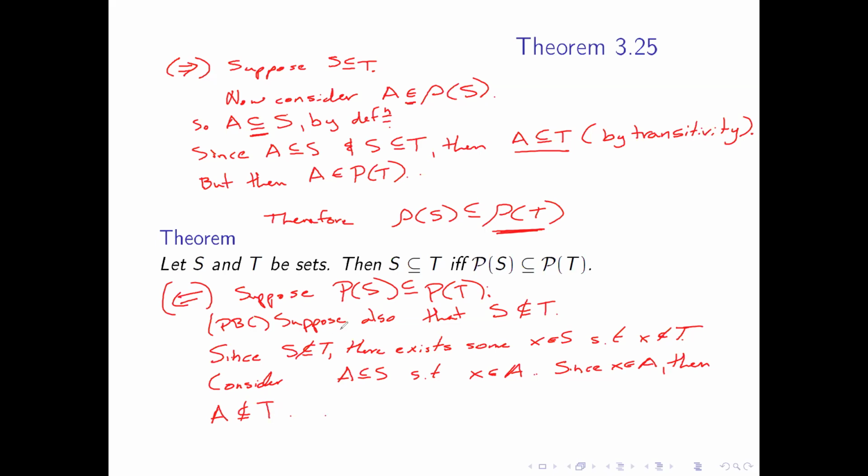And since A is not a subset of T, then A is not an element in the power set of T. But A is an element in the power set of S. So by definition, the power set of S cannot be in the power set of T, which is a contradiction.